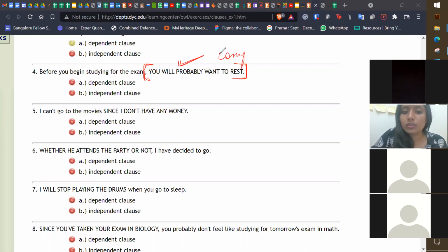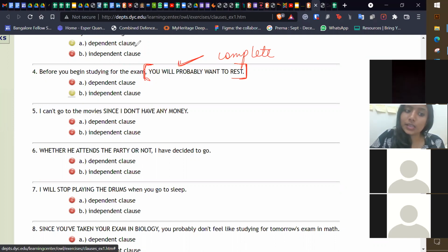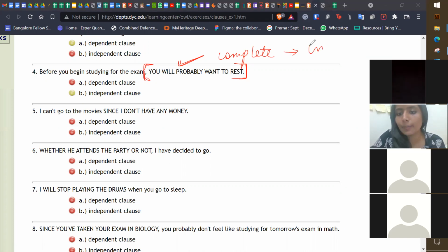Complete sentence है तो कौन सा clause होता है? Independent clause. Independent, ma'am. हाँ, आपने वही बोला, आपको reason देना है ना. Your answer was correct, but you give me the reason also, no?